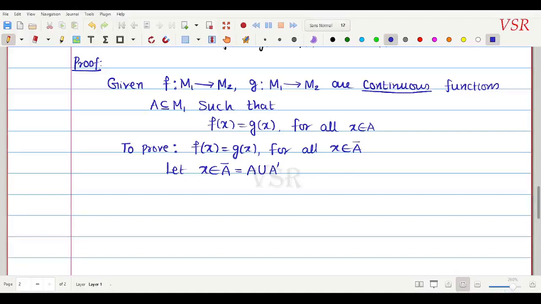இப்போ x belongs to A. If x belongs to A ஆக இருந்தனா given f of x equal to g of x. Okay, f of x equal to g of x. So nothing to prove. அதே f of x equal to g of x தான் இருக்கும், ஒன்றும் பிரச்சனை இல்லை.